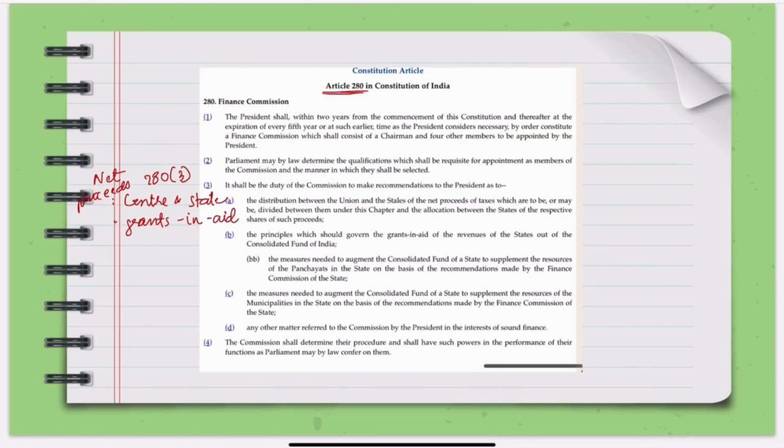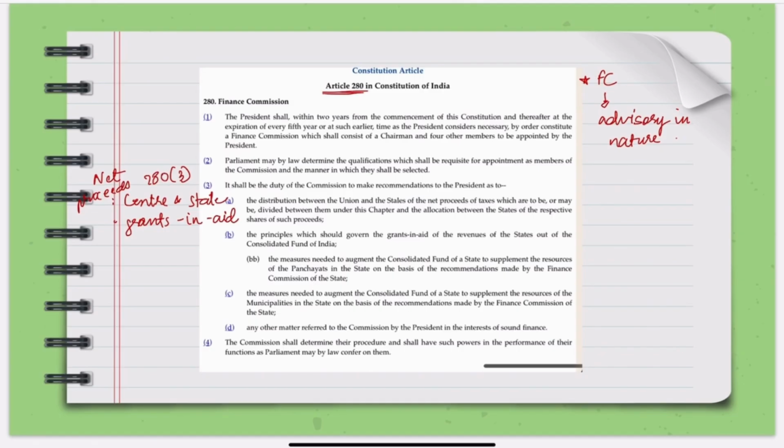It also proposes measures needed to augment the consolidated fund of a state to supplement the resources of panchayats and municipalities, and it gives advice on financial matters referred to it by the president. But one more particular thing that you have to know is the Finance Commission is only advisory in nature, meaning its recommendations are not binding on the government. However, in practice, recommendations are generally accepted to maintain center-state fiscal balance.